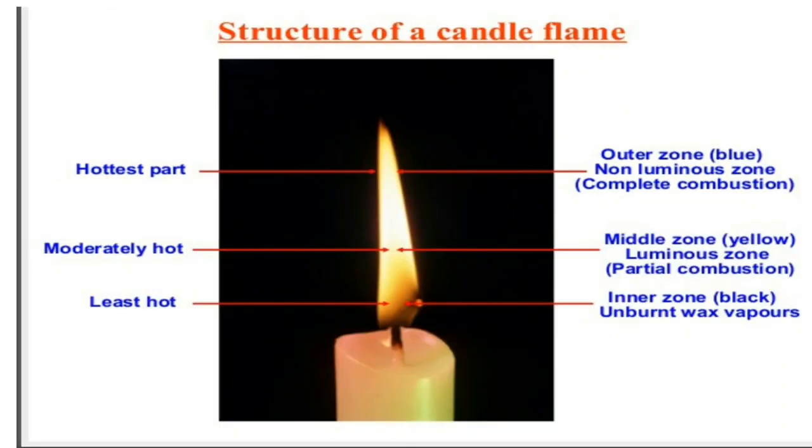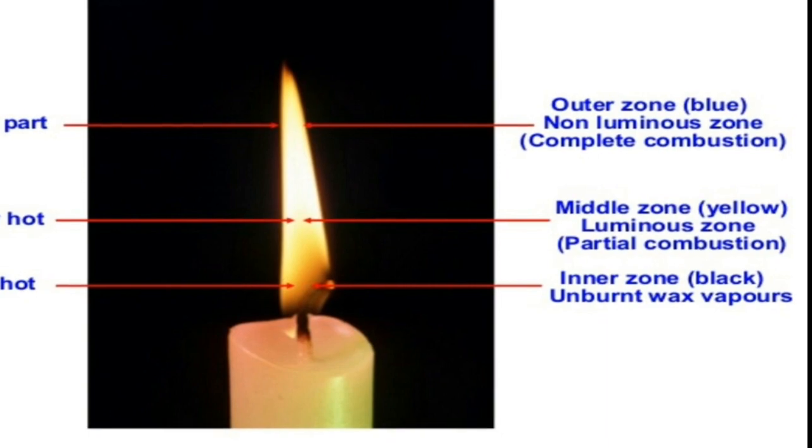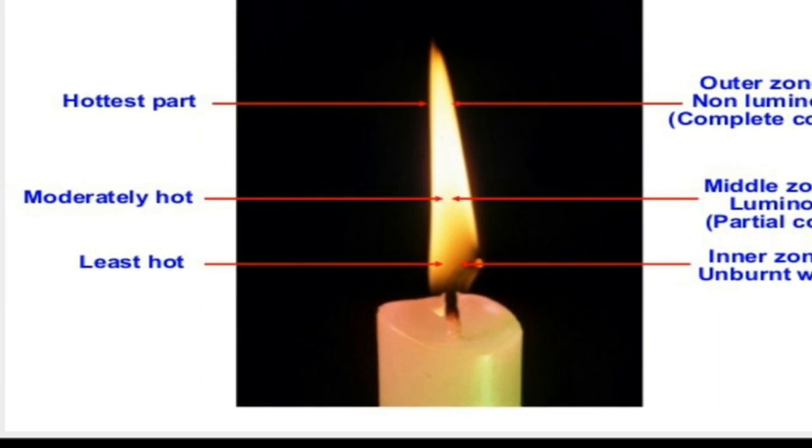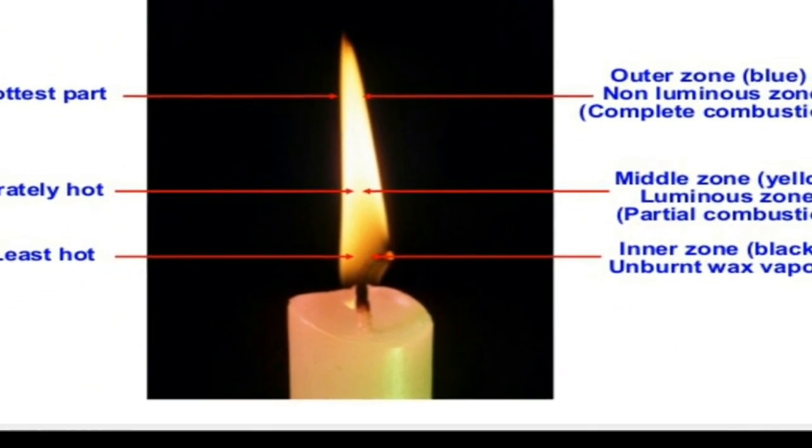Coming to the structure of flame, we have the outermost zone, the middle zone, and the inner zone. When we come from the bottom to the inner zone, we see black unburned wax. This is the least hot zone. If you take a matchstick and bring it near the wick, that matchstick is not going to burn because it is not the hottest zone. The inner zone is black unburned wax.